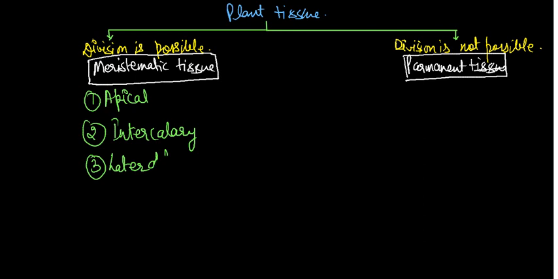Always remember that meristematic tissues are of only three types, but the most difficulty will come in permanent tissue, because the maximum branching is there. Permanent tissue is of two types: simple permanent tissue and complex permanent tissue.